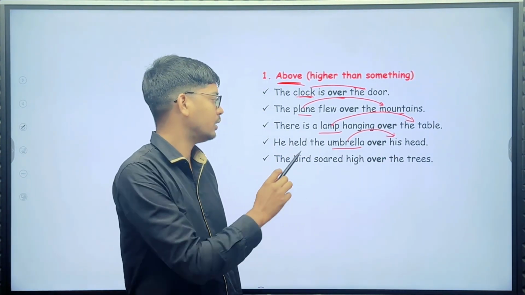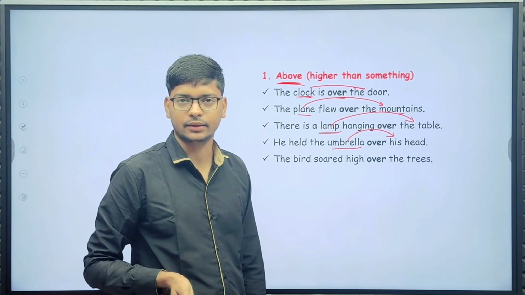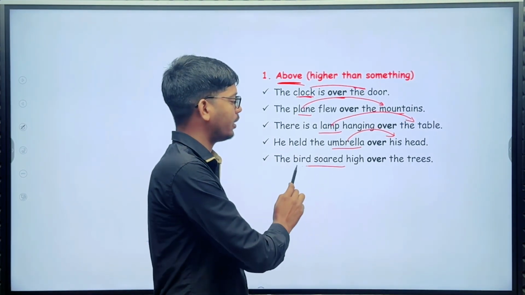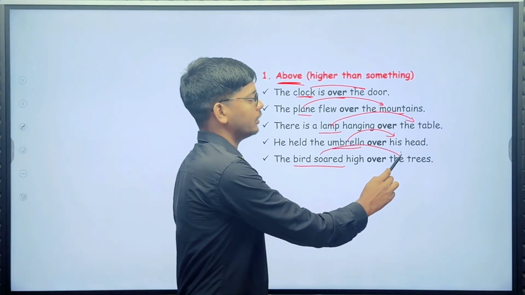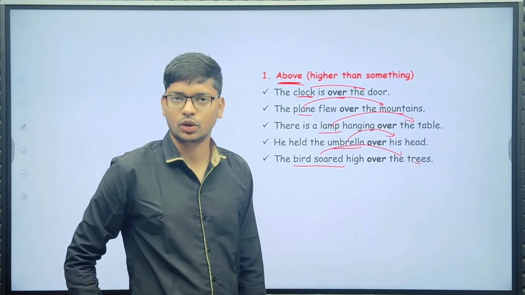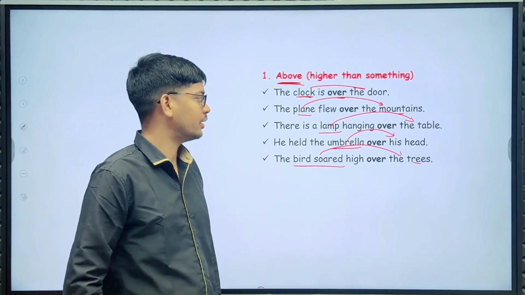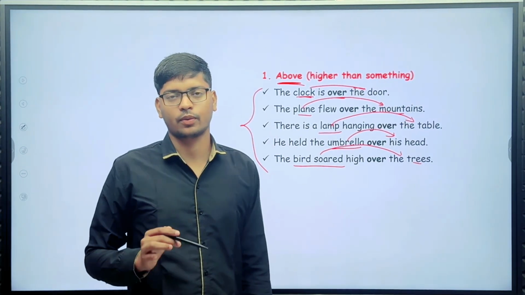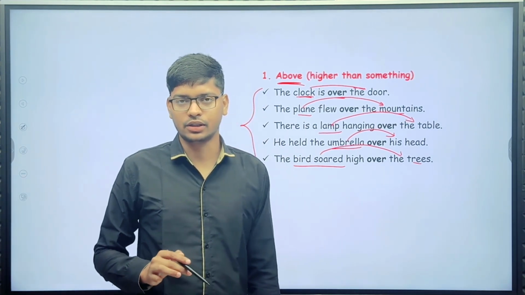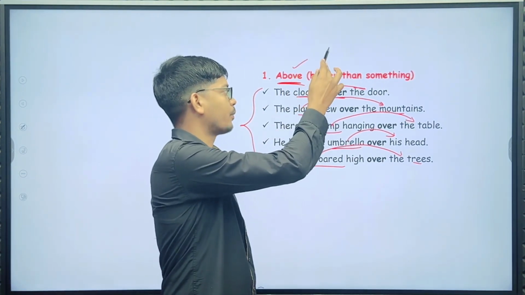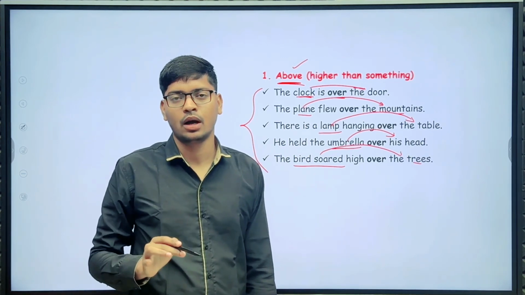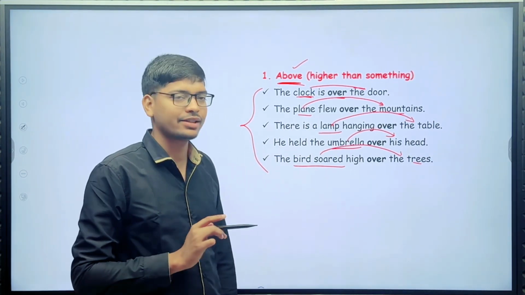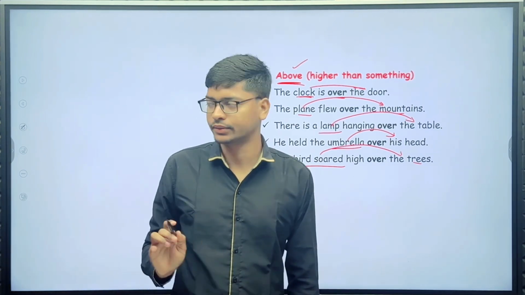The bird soared higher over the trees. So you understand these five examples of how to use over in the sense of above, higher than something. Let's see the next use of over.